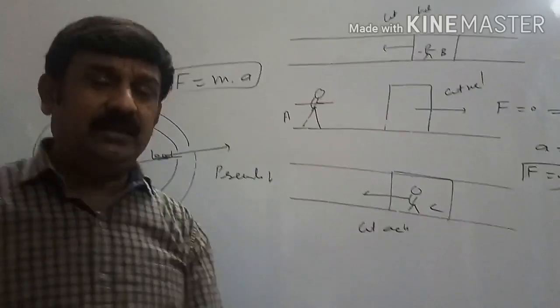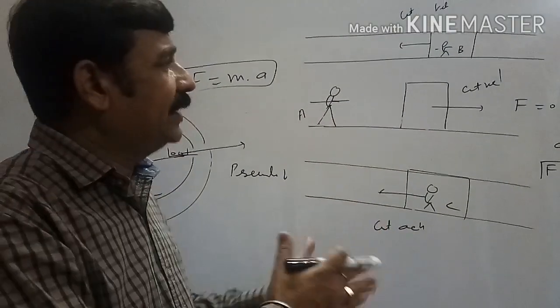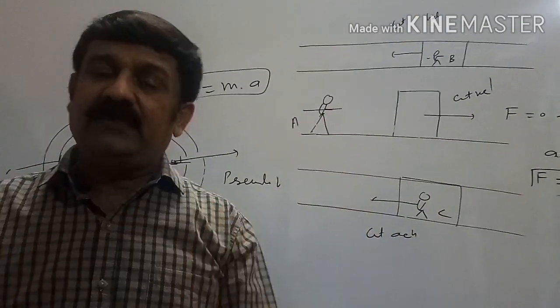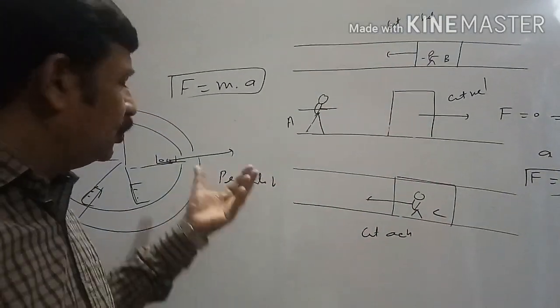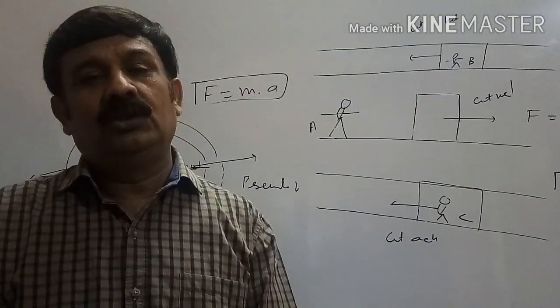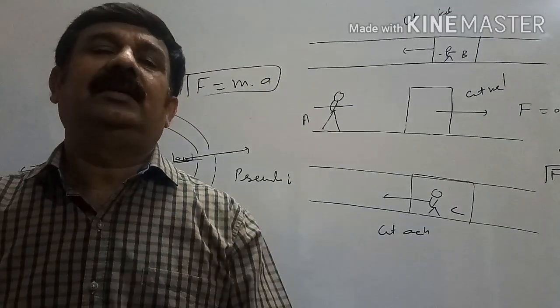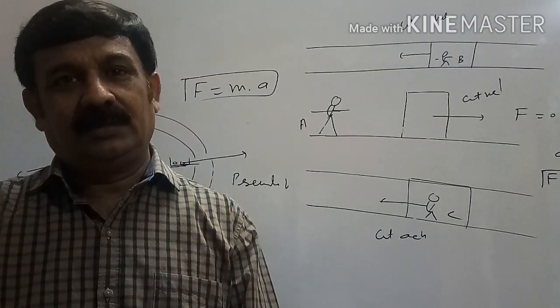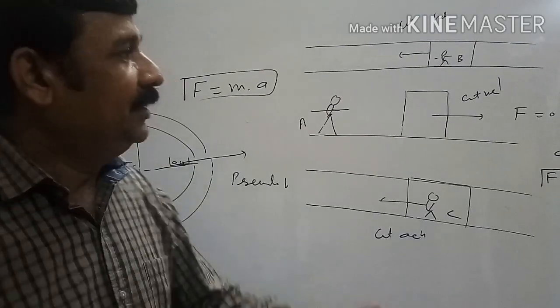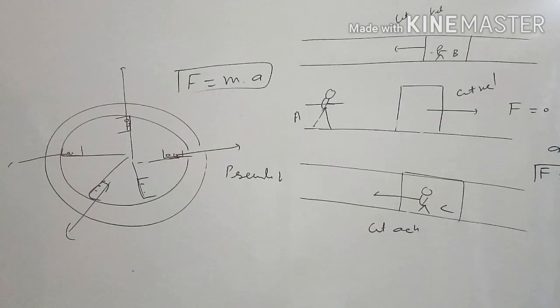So, a non-inertial frame of reference is that frame of reference in which Newton's laws cannot be applied. In this frame of reference, we think about a pseudo force. What is pseudo force? Such a type of force whose origin we don't know, but we realize its existence. Clear? The next topic is different types of linear motion.